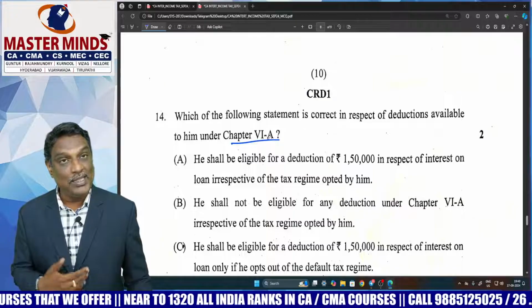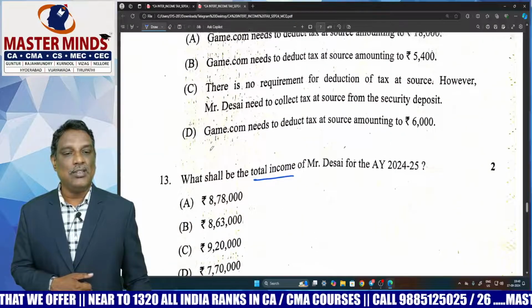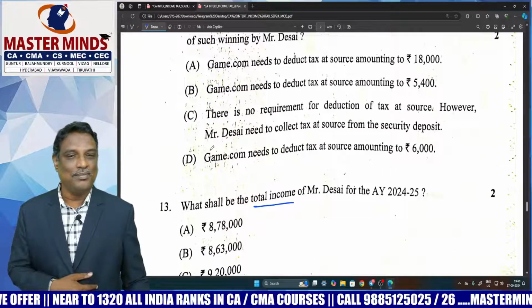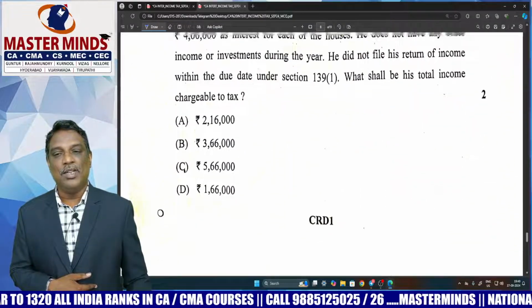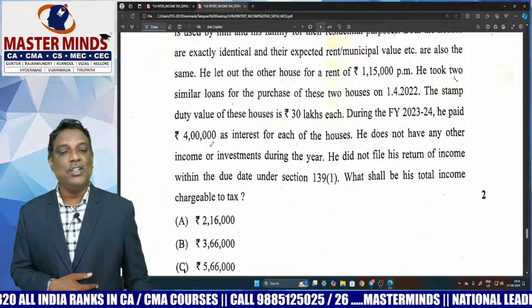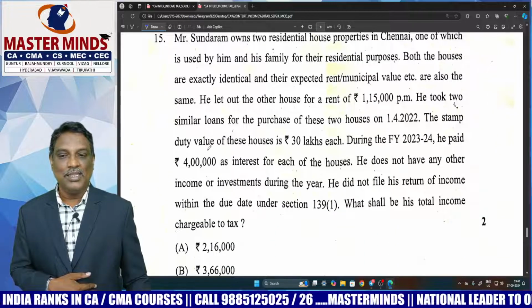Information given above. Based on that, you need to answer the following 3 questions. Each question carries 2 marks. Okay, and last MCQ is an individual MCQ, carries 2 marks.